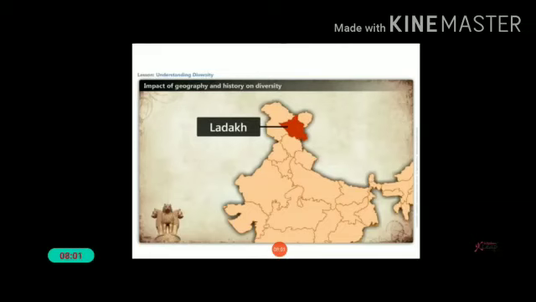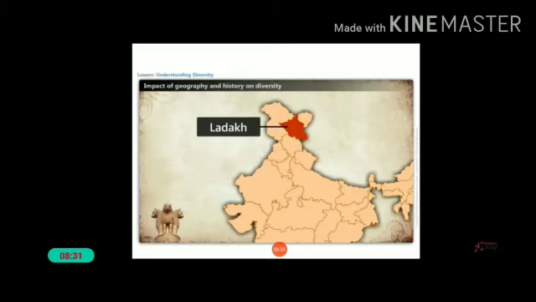Once more, Ladakh is a desert area in Jammu and Kashmir with very little vegetation. People here rear sheep, which give a special kind of wool called pashmina wool. This is very prized, and shawls made of this wool, called pashmina shawls, are very expensive and in demand across the world.